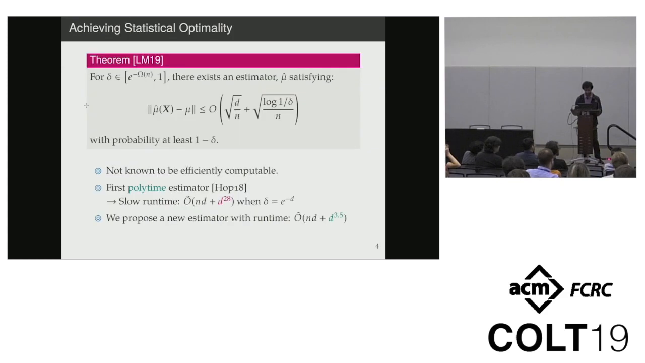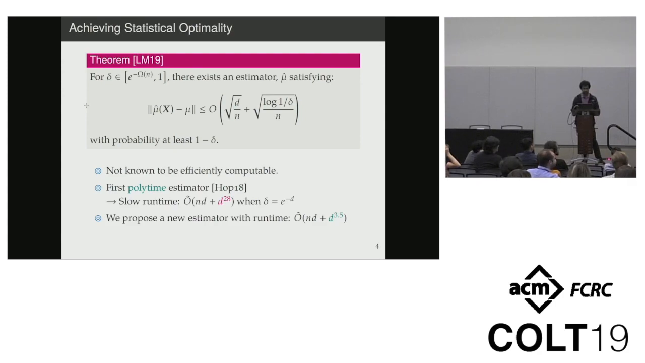And the somewhat surprising answer to this question was shown in this amazing paper by Lugosi and Mendelssohn, where they showed that as long as delta is not exponentially small in n, there is an estimator that achieves these CLT style error bounds. The one drawback with this estimator is that we don't know a polynomial time algorithm to actually compute it. This was addressed in another recent breakthrough paper by Sam Hopkins, where he showed the first polynomial time estimator to achieve these CLT style error bounds.